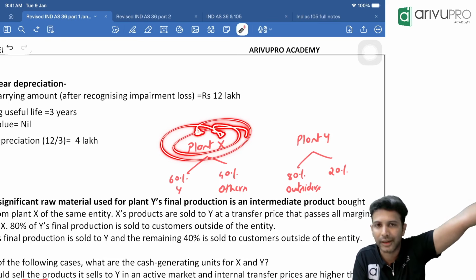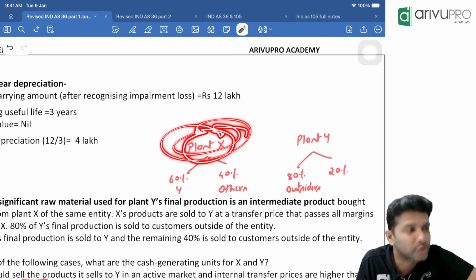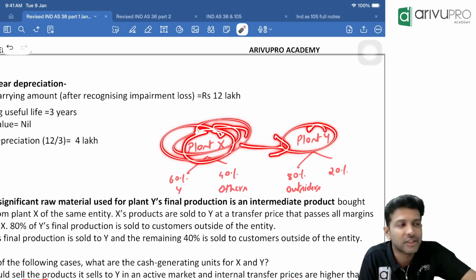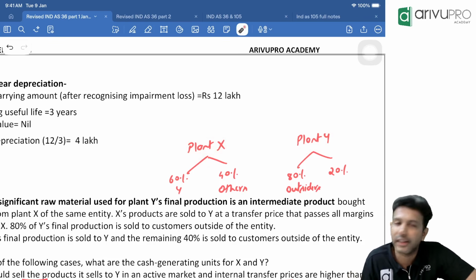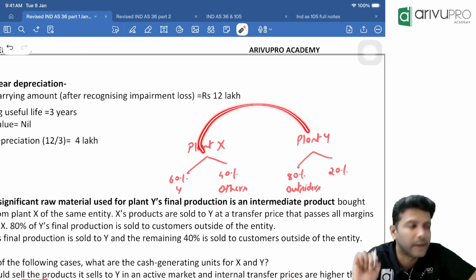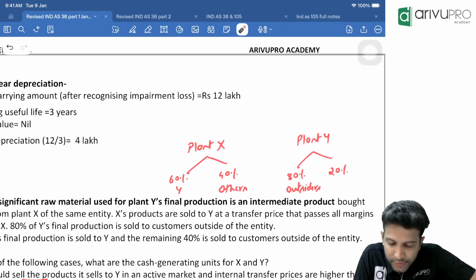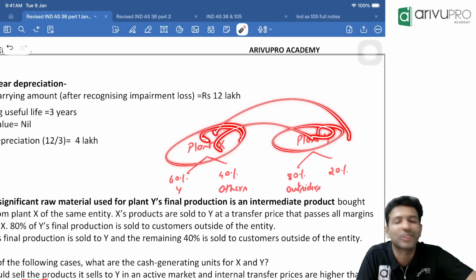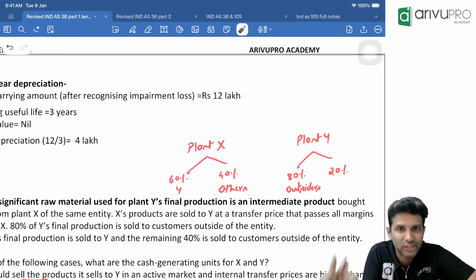That means whatever X produces, it has to sell to Y only, because nobody else in the market will buy it. That means X is completely dependent on Y. If X cannot sell their product to outsiders, Y has to buy this product from X only because this product is not available elsewhere.